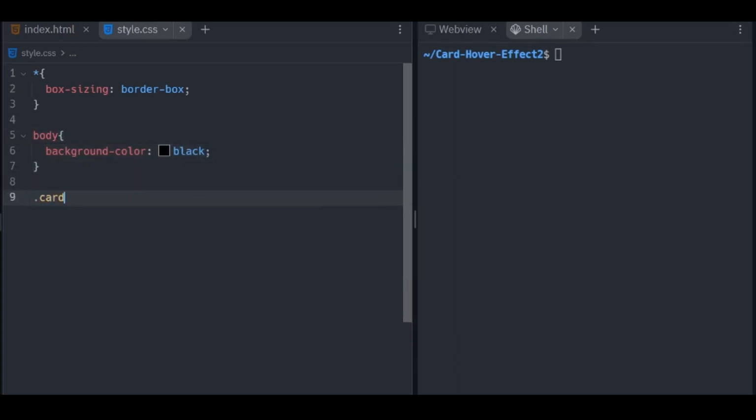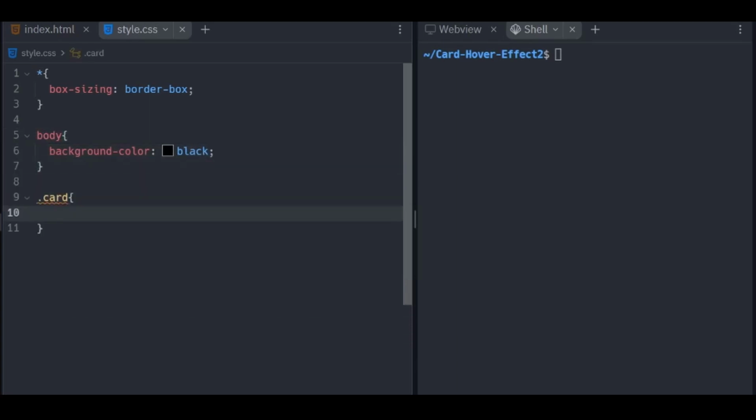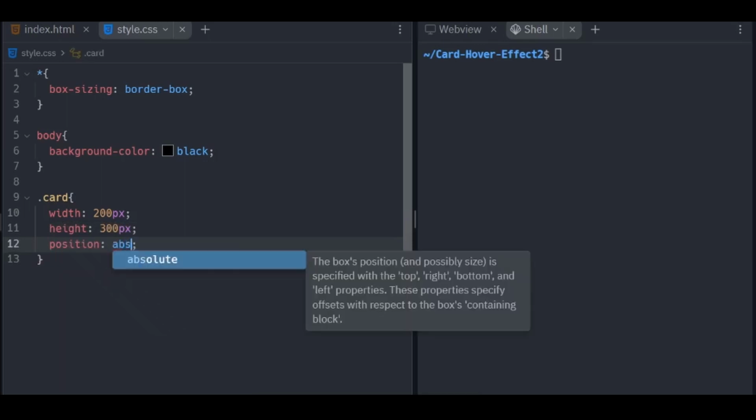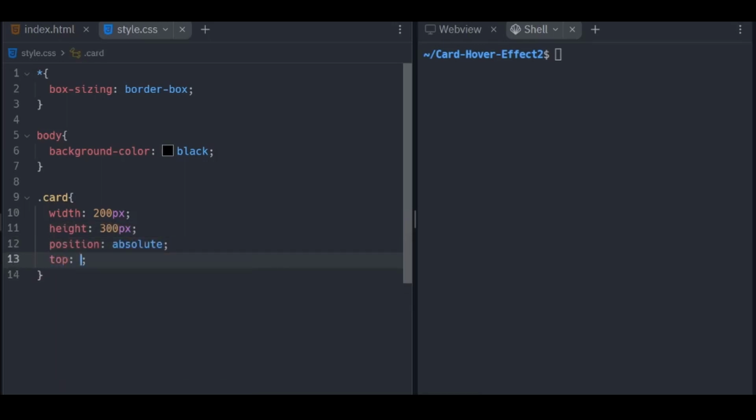I selected the card. I gave it a width of 200 pixels and a height of 300 pixels. I gave it a position of absolute, a top of 50%, a left of 50%, and I typed in transform, translate, -50%, -50%.